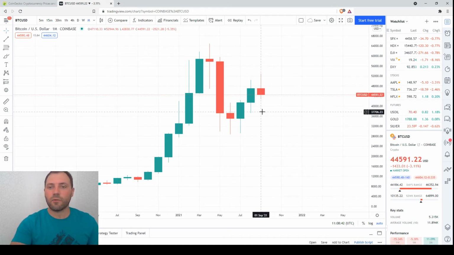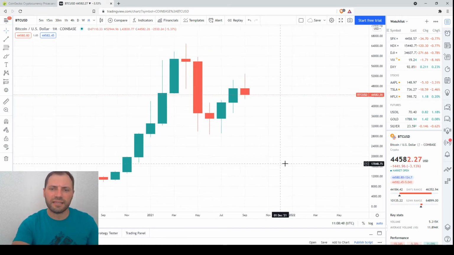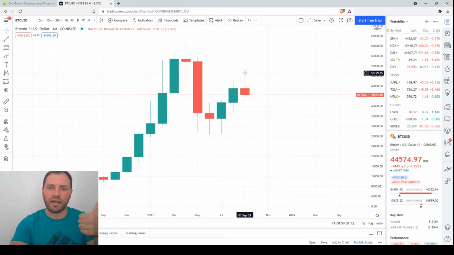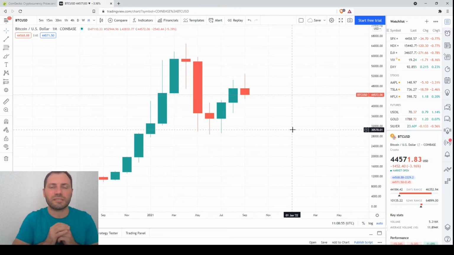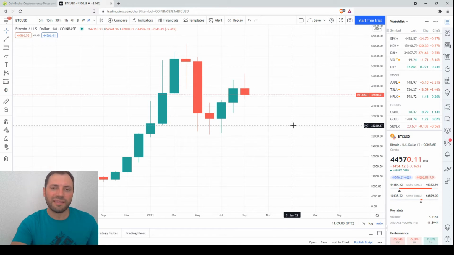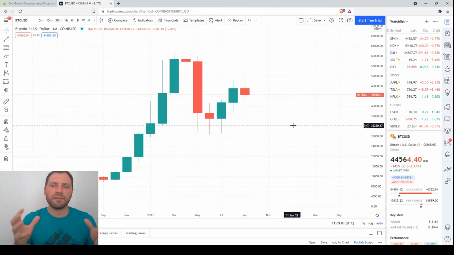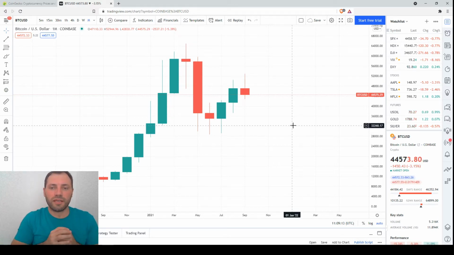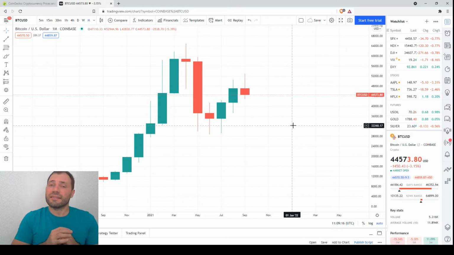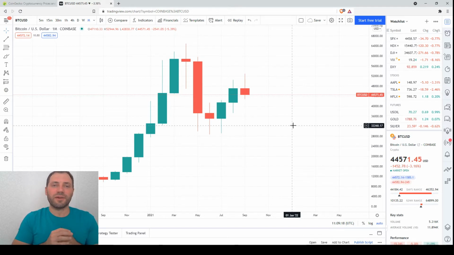So this candlestick once again may change. We're in the middle of the month, but if we assume that we have something like this, we have a candlestick that has a local high above the previous one and a local low also above the previous one. So this is a small bullish signal. Of course, this candlestick has a small bearish body. That's why this is a small bearish signal. But if we combine these signals, I would like to say that this is probably a candlestick that may mark the beginning of some consolidation. But once again, this is a candlestick that may change because we're in the middle of the month.